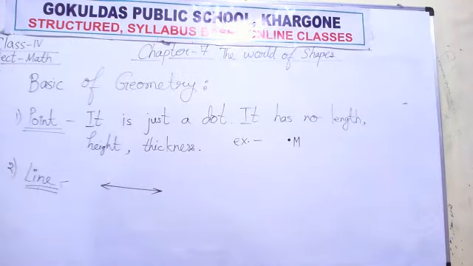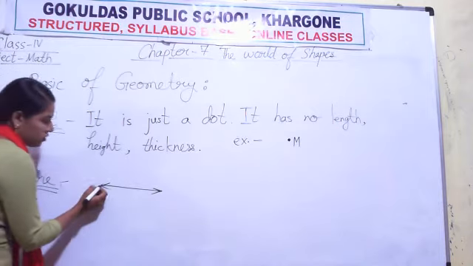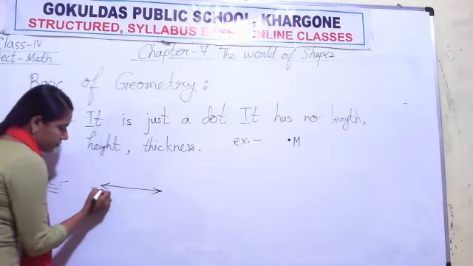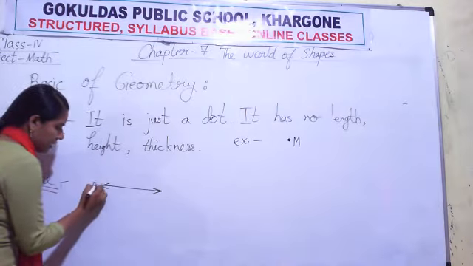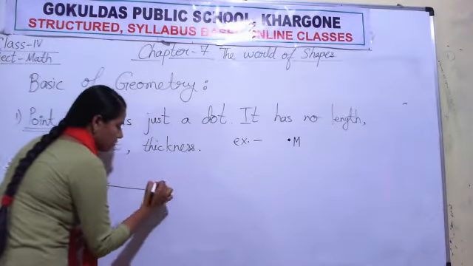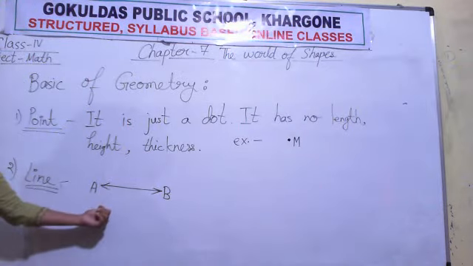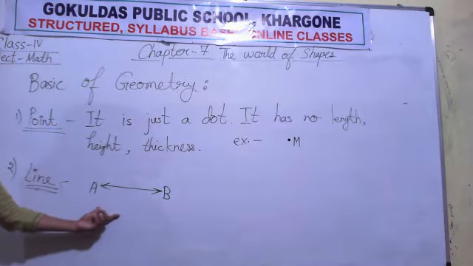Now we can give name to line also. How? A on this side and B on this side. So what is the name of this line?